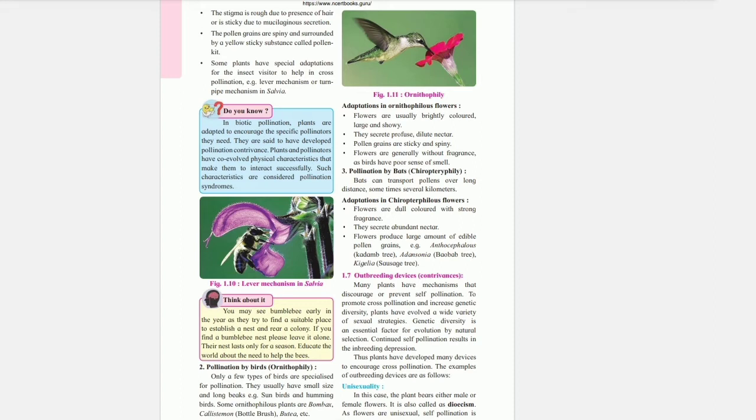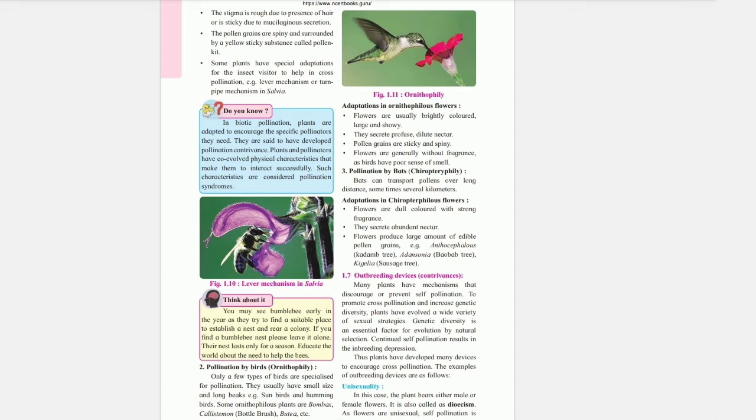Pollination by bat, chiropterophily. Bats can transport pollen over long distance, sometimes several kilometers. Adaptation in chiropterophilous flowers. Flowers are dull colored with strong fragrance. They secrete abundant nectar. Flowers produce large amount of edible pollen grains. Example, Anthocephalus, kadam tree, Adansonia, baobab tree, Kigelia, sausage tree.